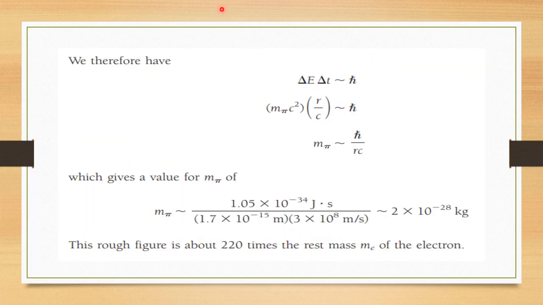So we therefore have delta E delta T is approximately h cross, where delta E is m pi c square, the discrepancy in mass energy, and delta T is r by c. Therefore the mass of the pion m pi is h cross by rc. When we evaluate this, we get the value as 2 into 10 raised to minus 28 kilogram. This figure is about 220 times the rest mass of the electron. The pion was discovered late after the proposal, and there are some reasons behind its belated discovery.